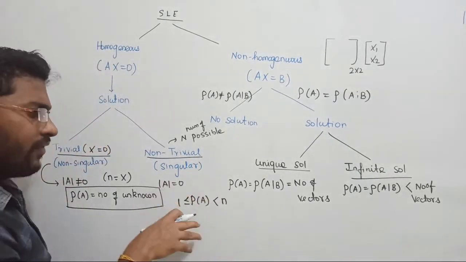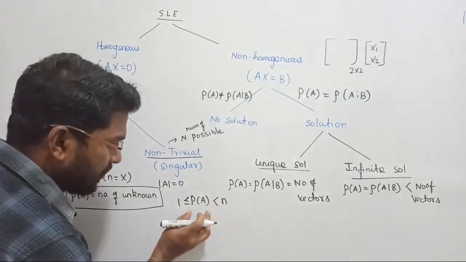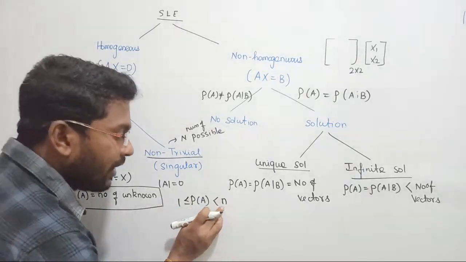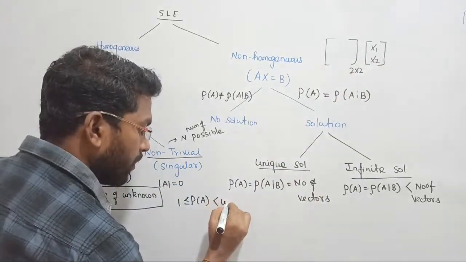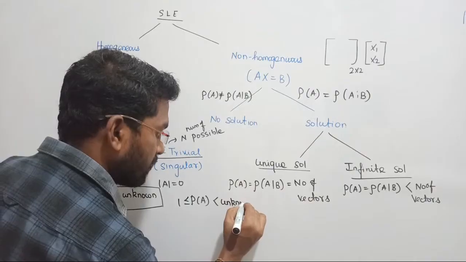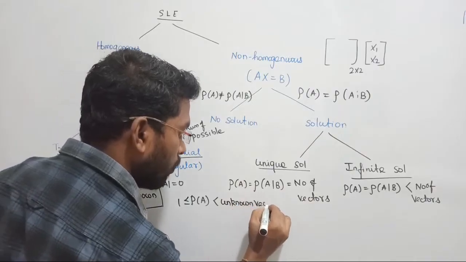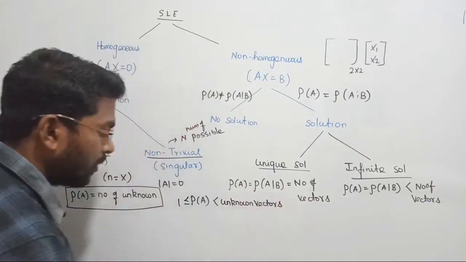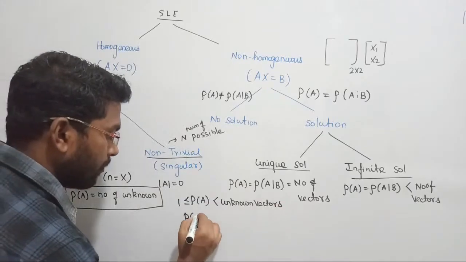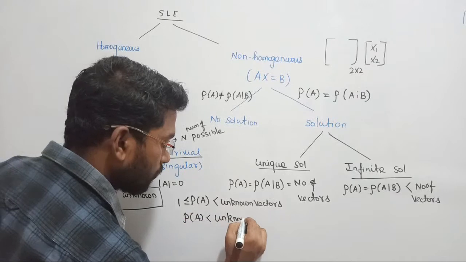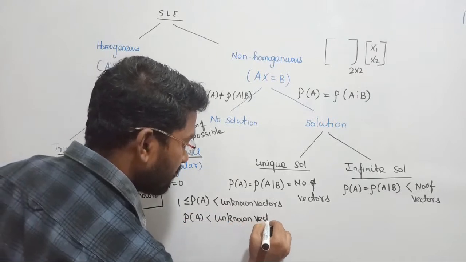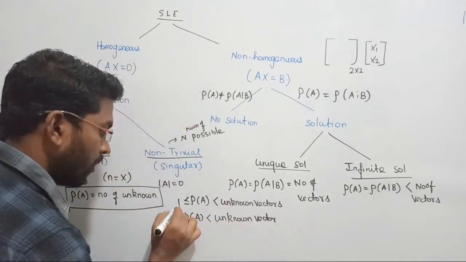That things I have given proof also, right? So the conclusion is what? Rank of A should be less than n. N is nothing but what? N is equal to number of unknown vectors. So I can replace it by number of unknown vectors. So the conclusion is what? If the rank of A, let me write the statement, rank of A is less than number of unknown vectors, then that system will provide non-trivial solution.